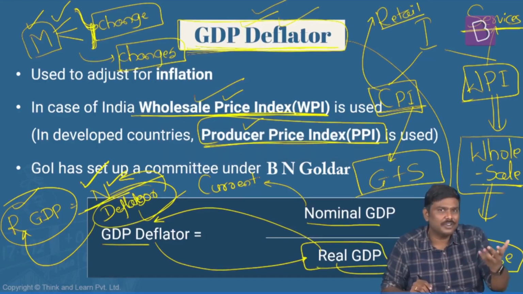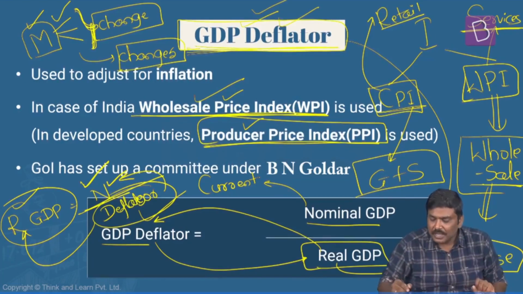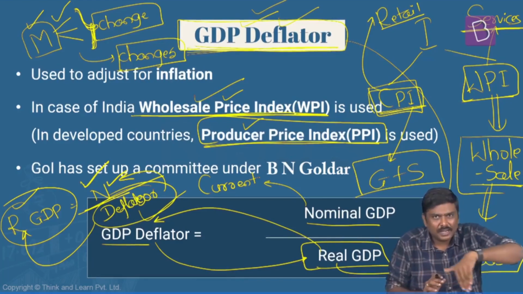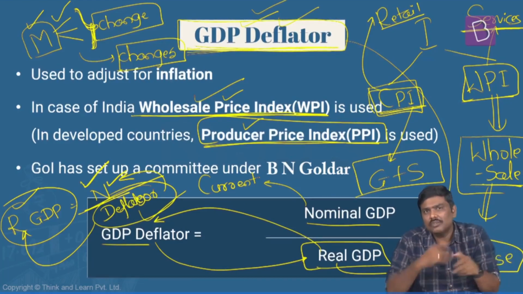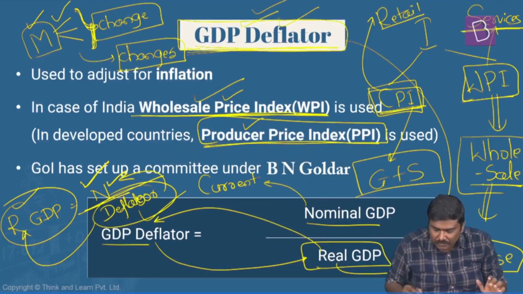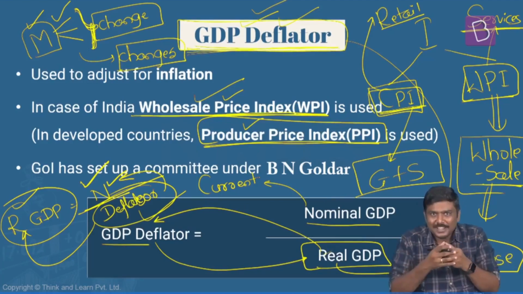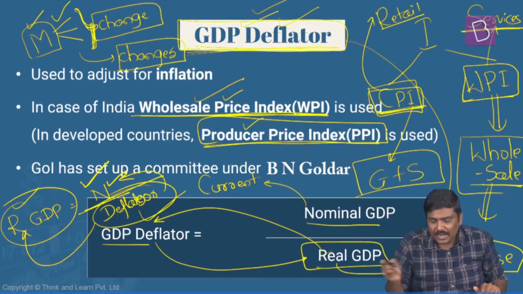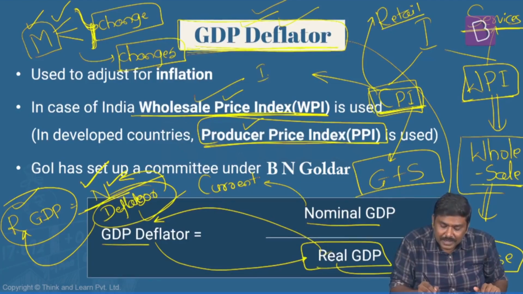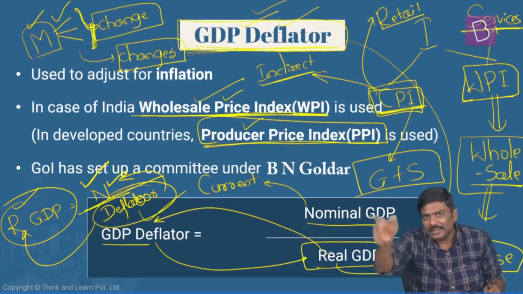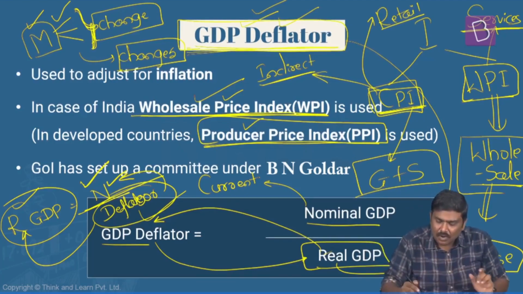Now you'll say, sir, what is the difference? How is it better? First and foremost, understand this. In case of the CPI, CPI is what? Retail inflation. It is at the market level, the market where we are consuming or purchasing the goods and services. If I take CPI and use it to deflate the nominal GDP, that is the GDP at current market prices, the issue here is that CPI is arrived at after accounting for the indirect taxes imposed by the government. Is it okay? Means what? The market prices that we are paying are inclusive of indirect taxes imposed by the government. So there is an impact of indirect taxes on the CPI.